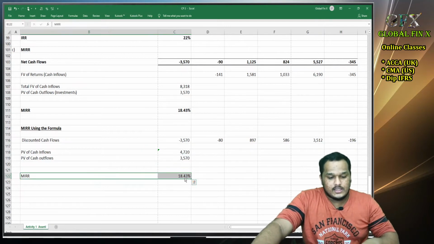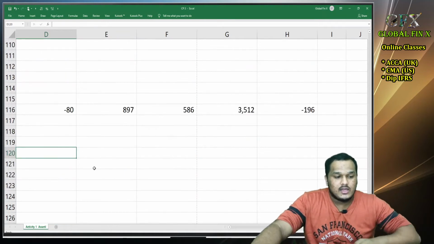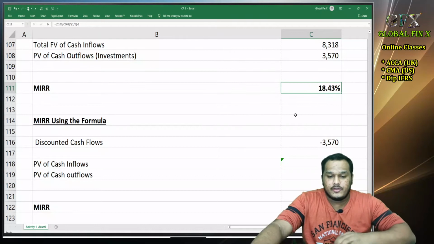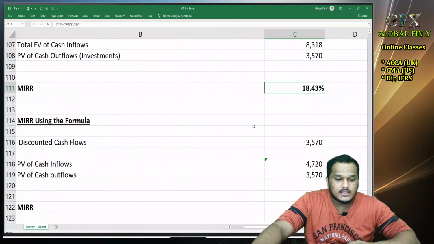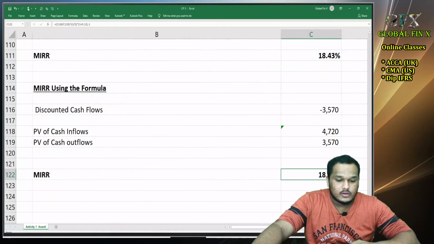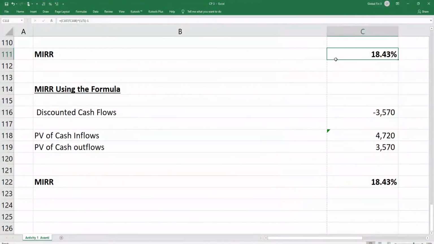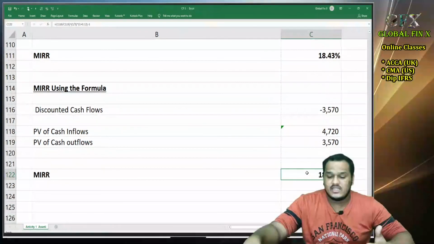You can see here we got literally the same answer, including decimal. See, 18.43, 18.43 in both the cases. See, here also 18.43, here also 18.43. Let me just zoom it out a little bit so that you guys can see, or let me switch to full screen. Yeah, you can see 18.43 using manual method, 18.43 using the formula. You'll get the same answer because it's just derivation of that, right?